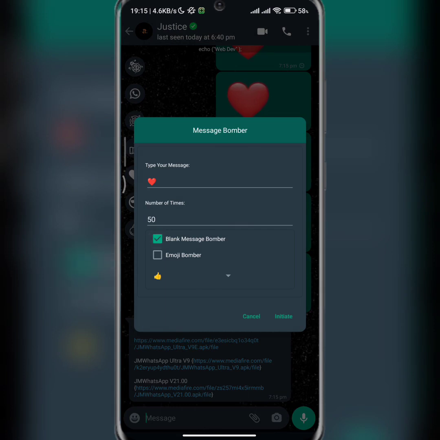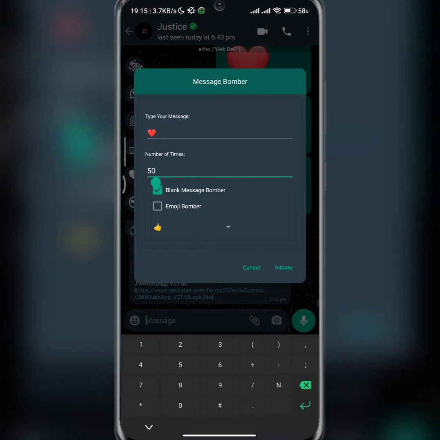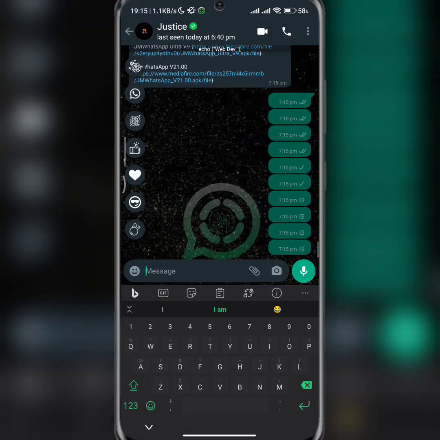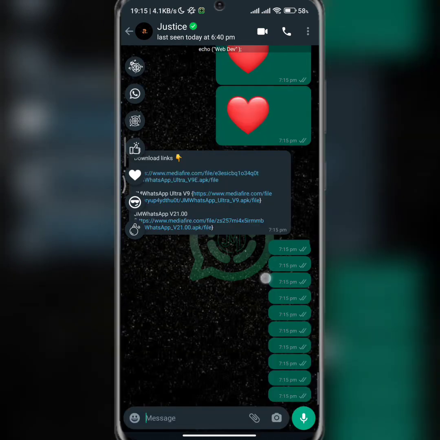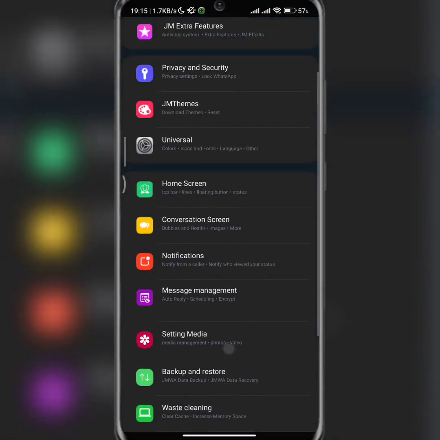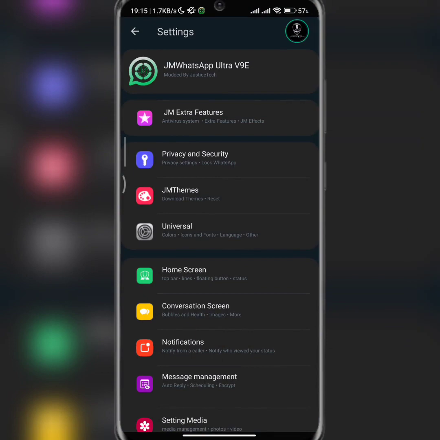If you want to send a blank message as well, let me reduce this. Let me say I want to send 10 blank messages. All I need to do is just initiate. Okay, so these are blank messages. So yeah, that is how that works. All right, now we are not done yet. Let's go to the features aspect.